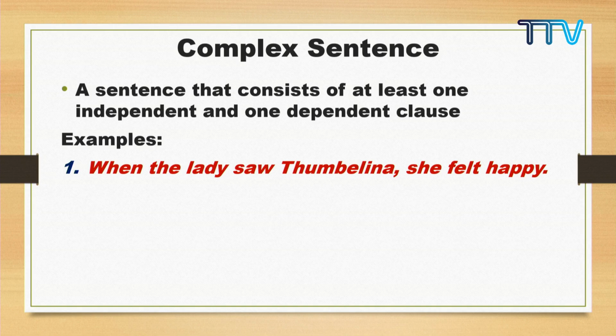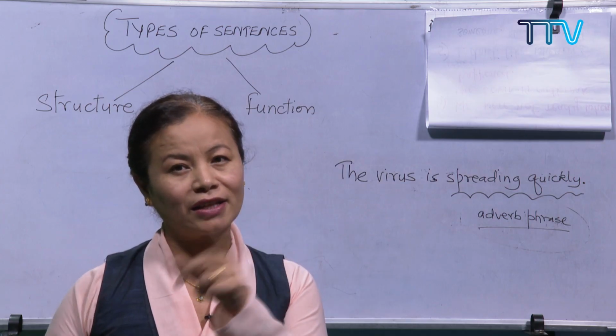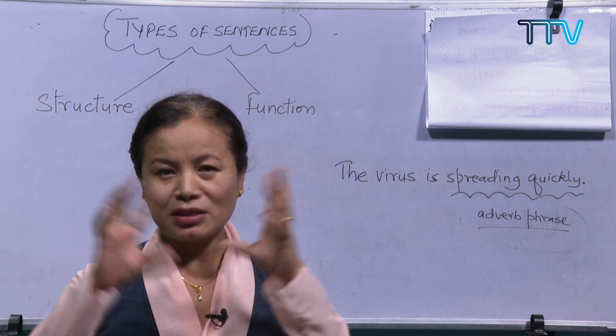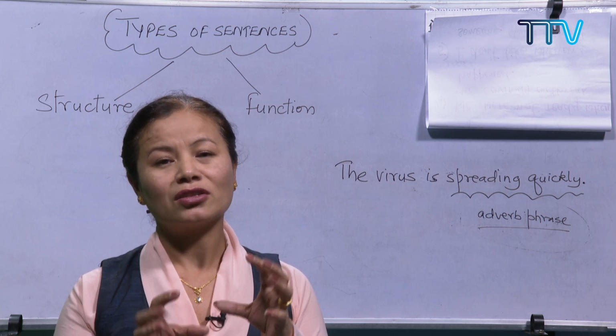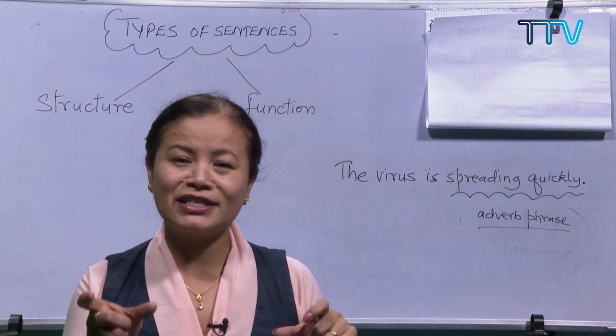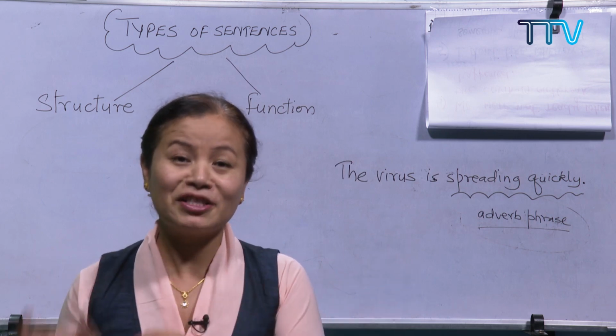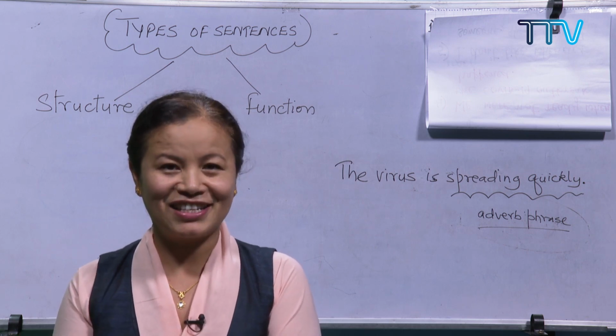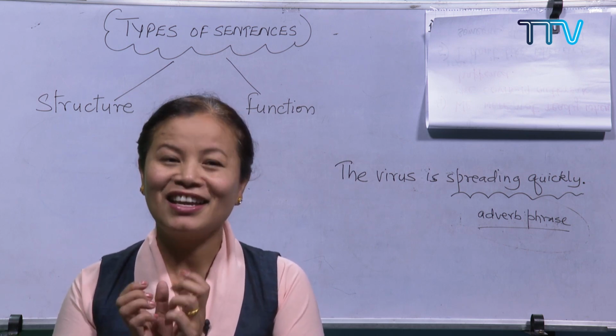So I just want you to remember that an independent clause can work as a complete sentence, and that's a simple sentence. A simple sentence, like the one I discussed in the first session, has a subject and a verb. So a simple sentence must have an independent clause. So this is one example. In a complex sentence, you can see there's a dependent clause and an independent clause, and the independent clause in itself is a sentence. Which type of sentence? Right, simple sentence.